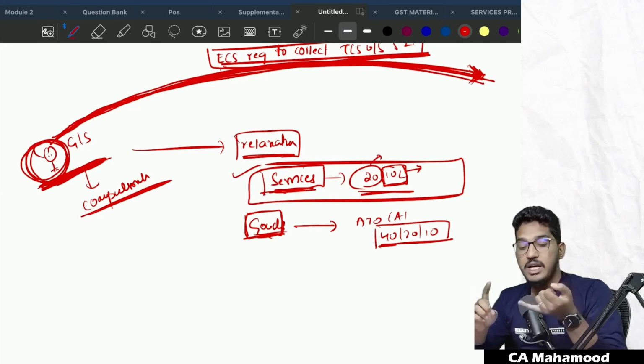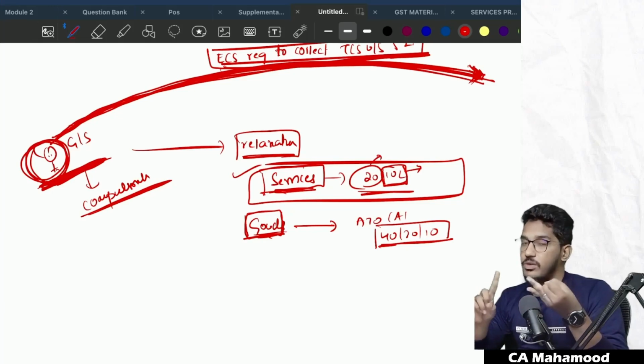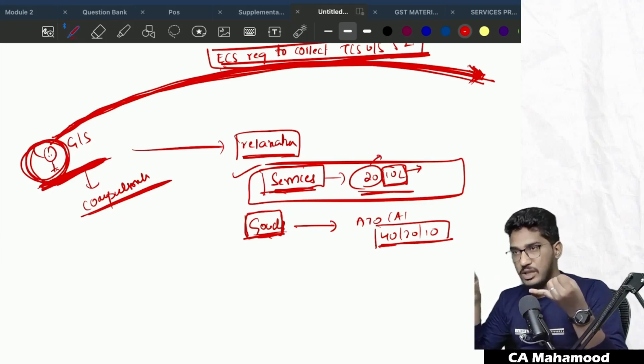Okay, let me rephrase it. Every supplier of goods or services who is supplying the goods through such an e-commerce operator who is collecting TCS under section 52 is also required to take compulsory registration. Initially, they gave exemption to the person providing services. They said, if you are supplying services through an e-commerce operator who is required to collect TCS under section 52, you need not obtain registration provided your aggregate turnover is within the applicable threshold limit.